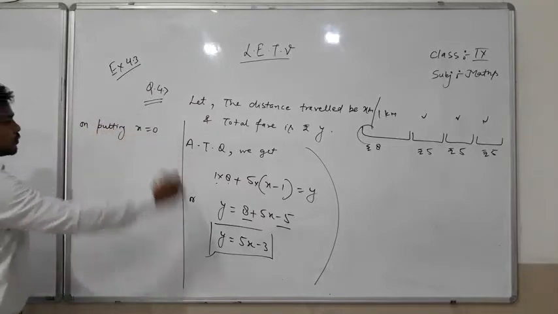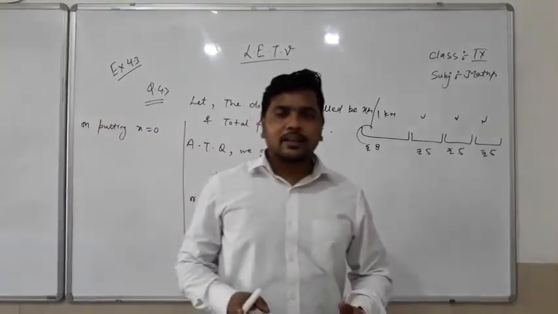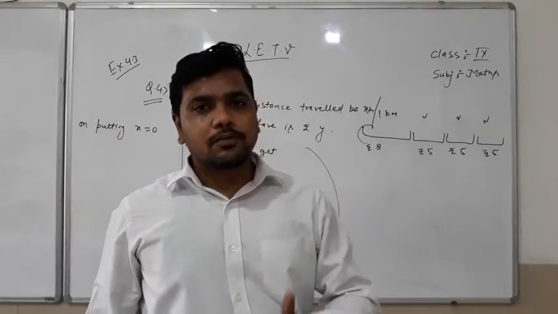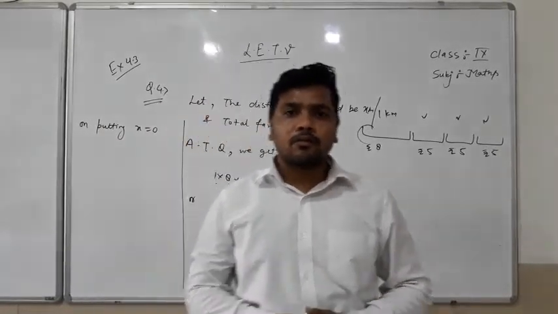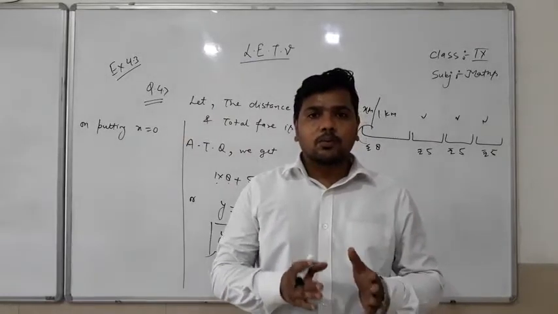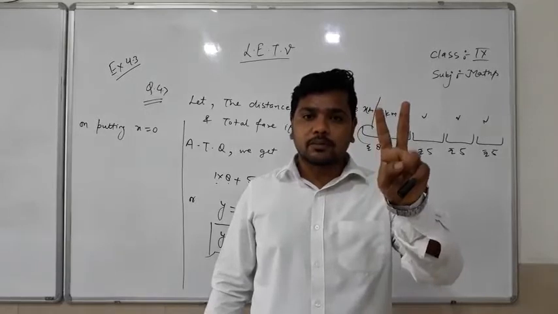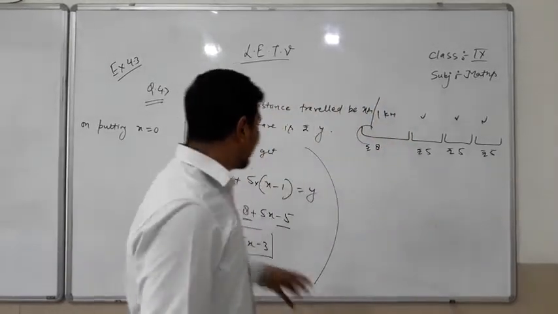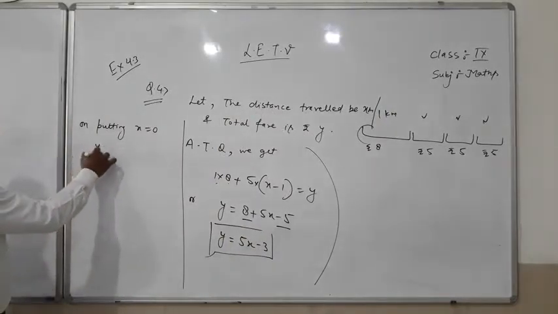Students, I want to tell you one thing: all these questions are the same, we put the value of one variable and always get the value of the other variable. Every question will contain x and y, two variables, because the chapter name is linear equations in two variables. So you can see, on putting x is equal to 0,